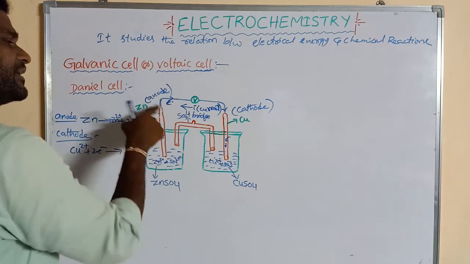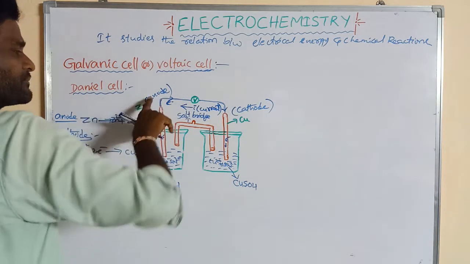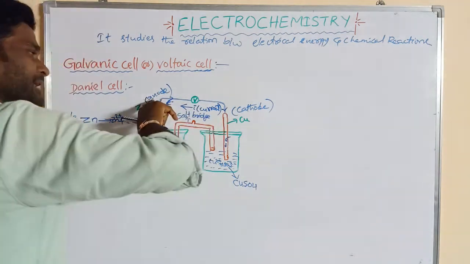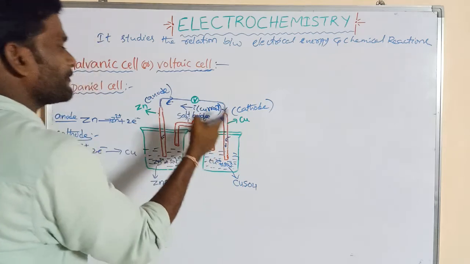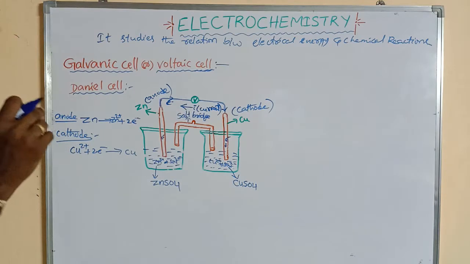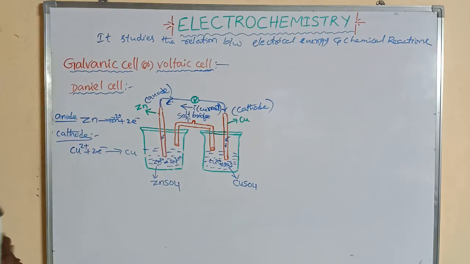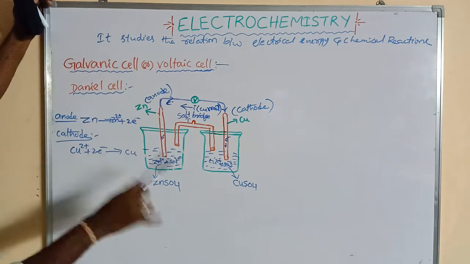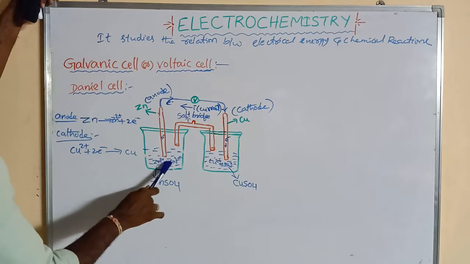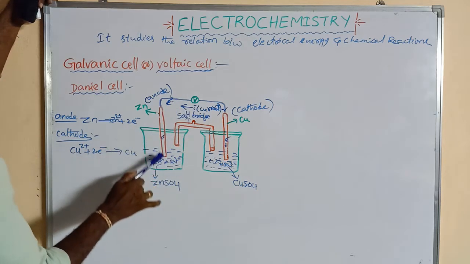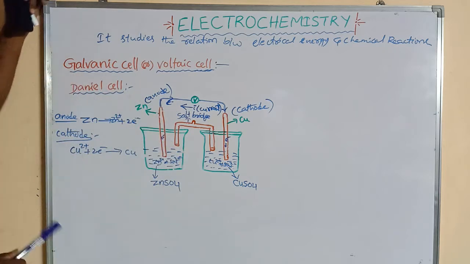Similarly, the flowing of electrons is from anode to cathode, and the flowing of current is from cathode to anode. These two are in opposite directions. So this flowing of electrons is said to be current. Here the chemical energy is converted to electrical energy.